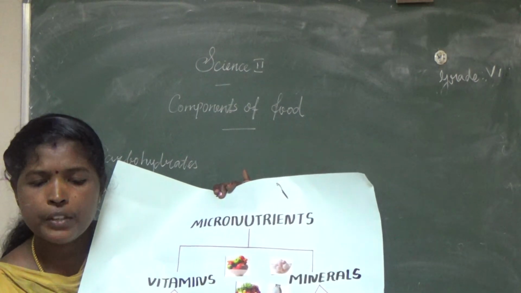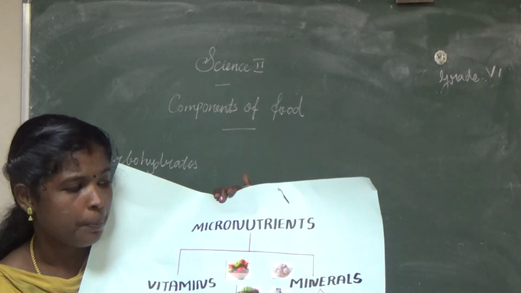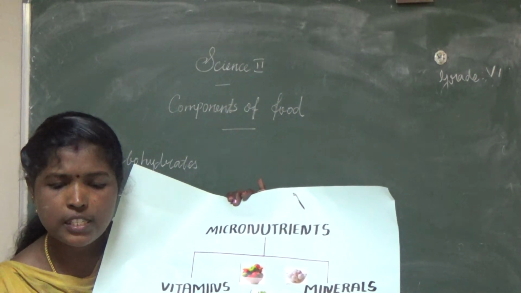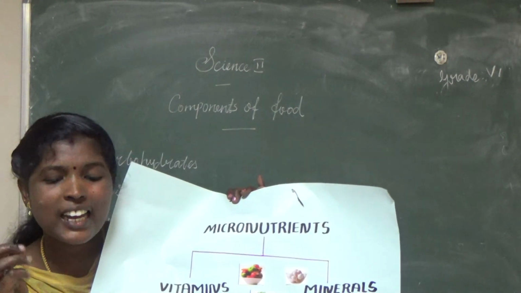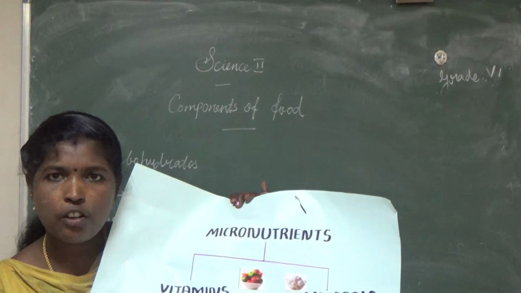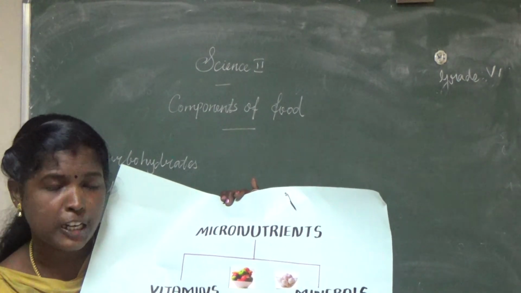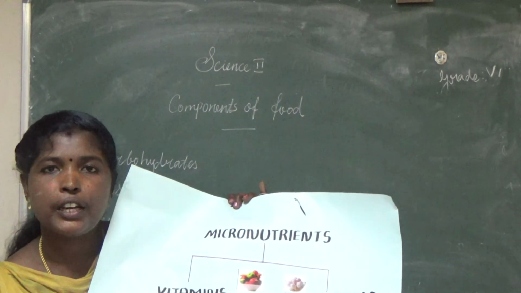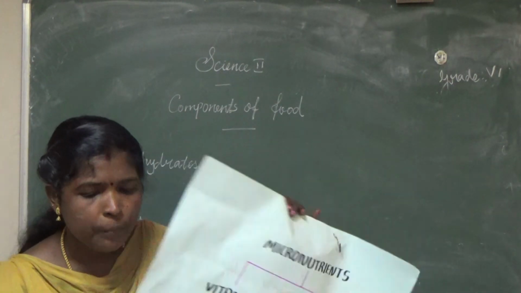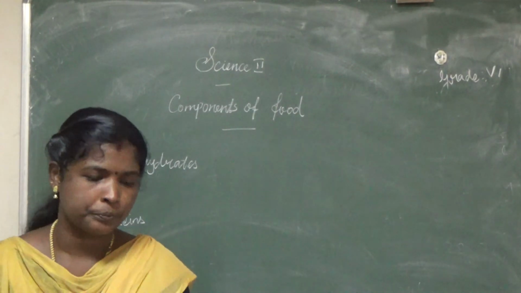Then copper. What are the food items that contain copper? Thick green leafy vegetables and dried nuts like cocoa, and black pepper. These are the food items that contain copper. Then iodine. Salt contains iodine. Are you clear? Now everyone take your book.